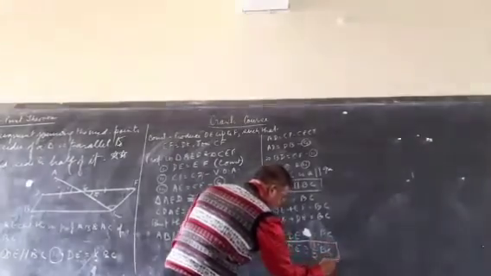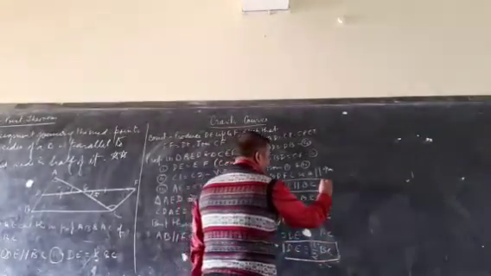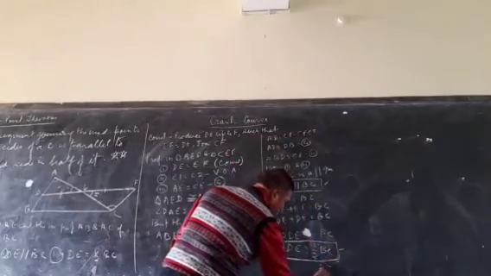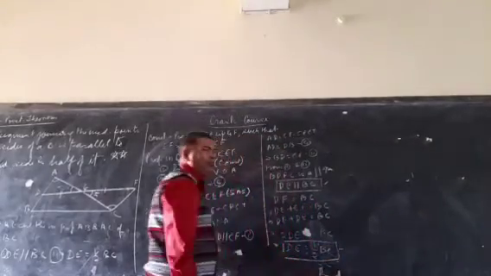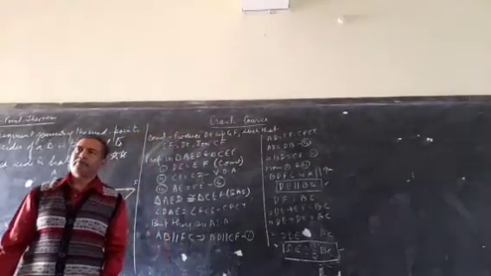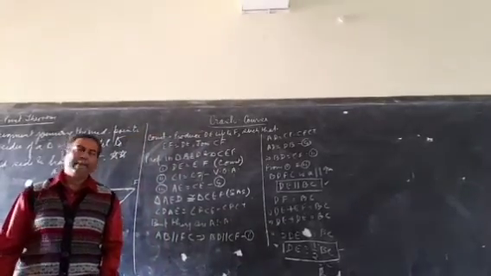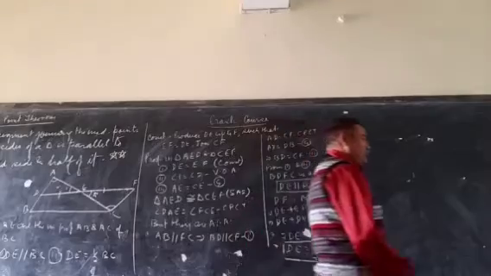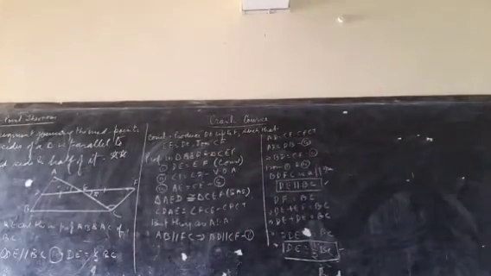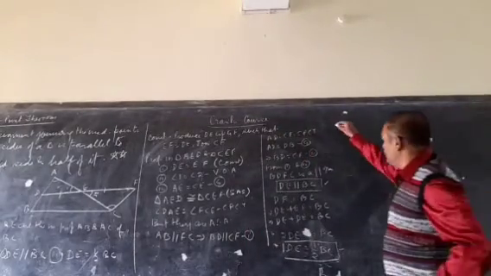This is our proof. You can write here proof. What we needed is proved. Understood? Yes, sir. One more question I am going to explain. That is also a very important question.